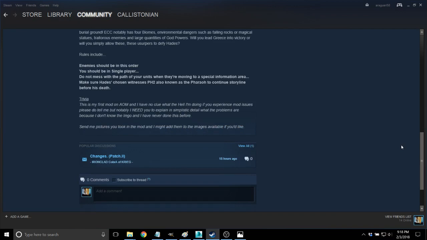Comments that just say the word good, that's totally useless. Comments that just say bad or this is terrible, that's totally useless. That's not what anybody wants to see. Also, and this is important, if you are having problems running somebody's mod, do not go and leave a comment that says this mod is broken, because 99% of the time it's something that you're doing wrong. You didn't follow some step that I showed in this video for getting the mod to work, or there's something unusual, like a compatibility issue.